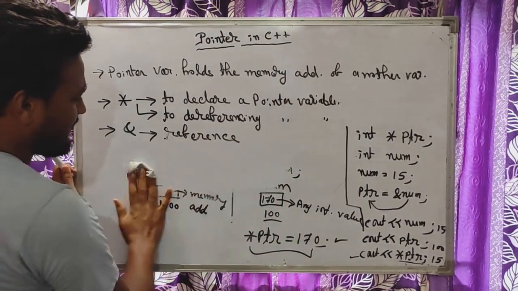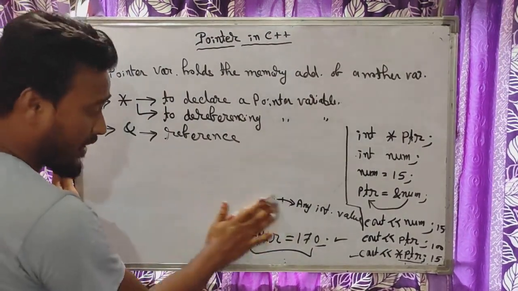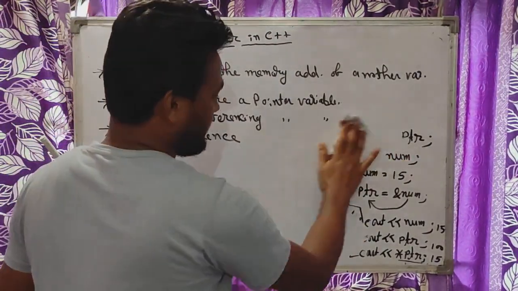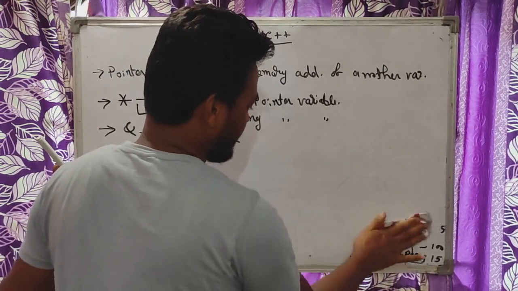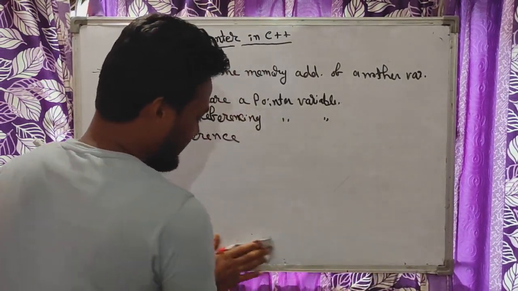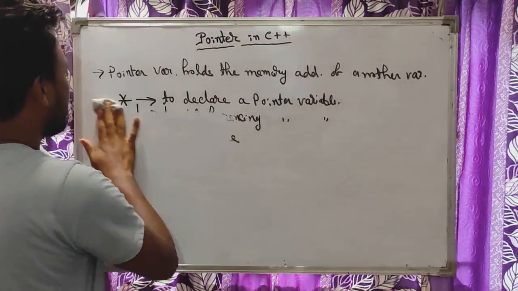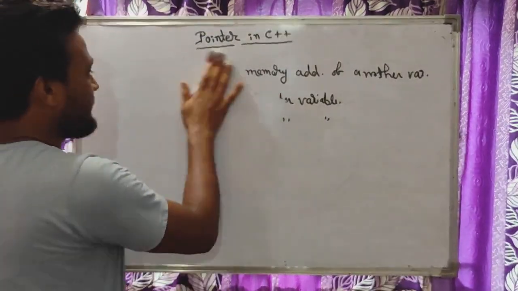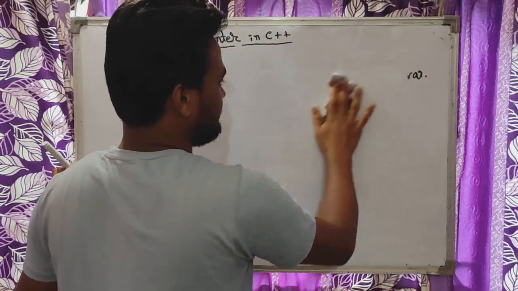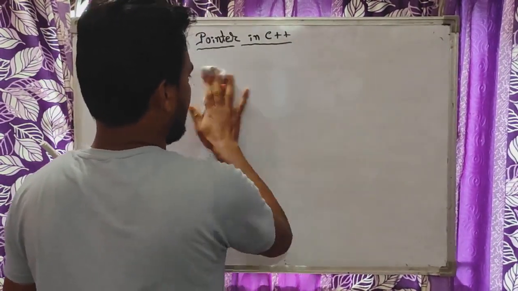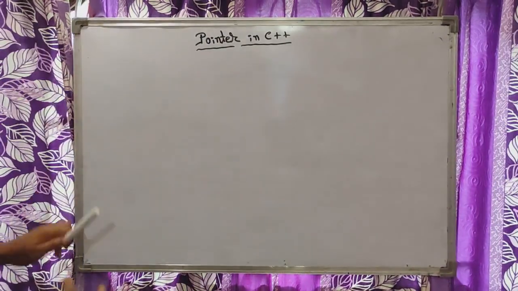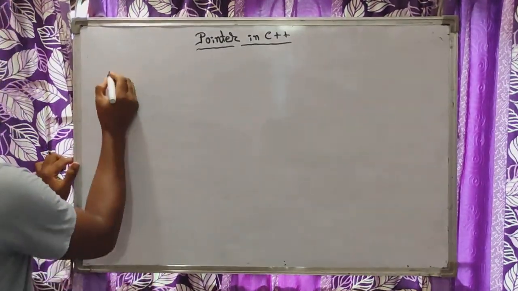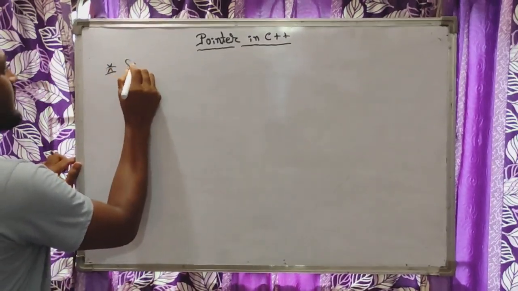Okay. Now already I think you have done some programming, that means to swap two values. How we can swap two values? Let me discuss that swapping of two values using this pointer concept. So suppose we are going to swap two values.